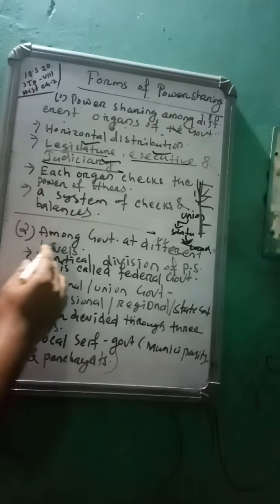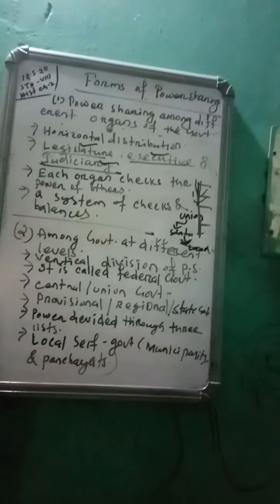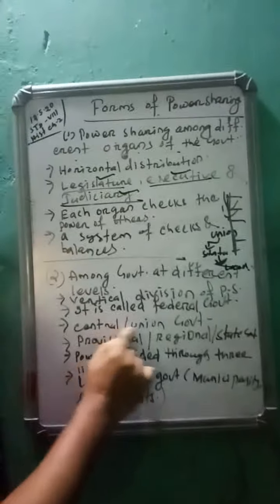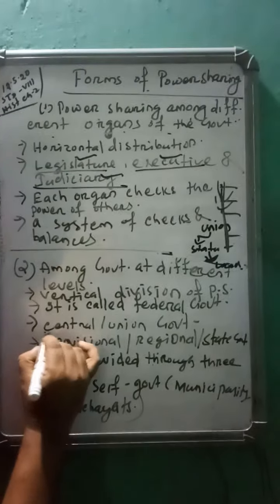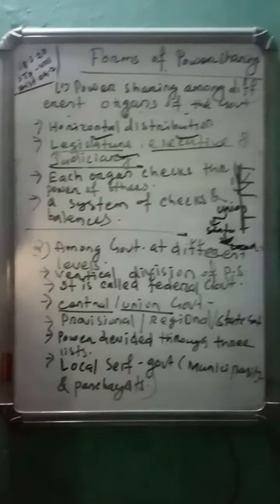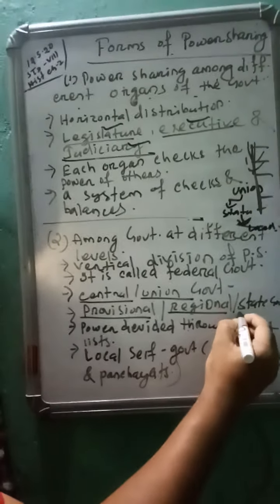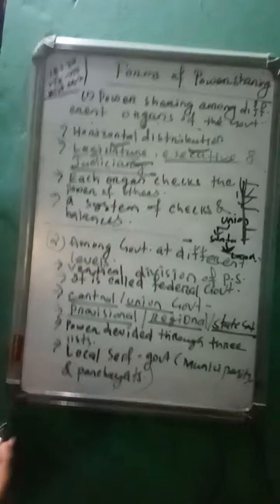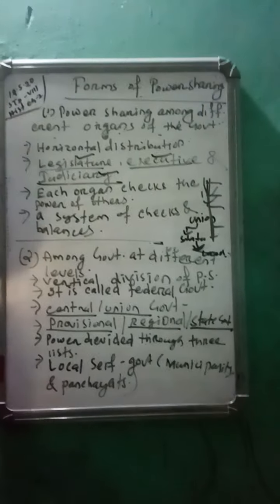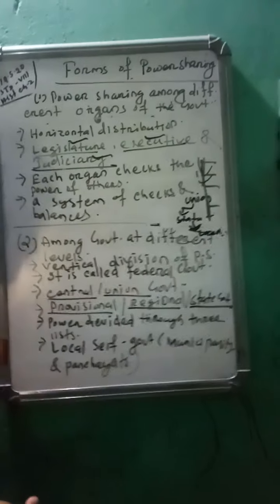There are two different types of government in our country. One is the central government or union government, and the second one is the provincial government, regional government, or state government. In different countries the name differs. In our country it is known as state government.